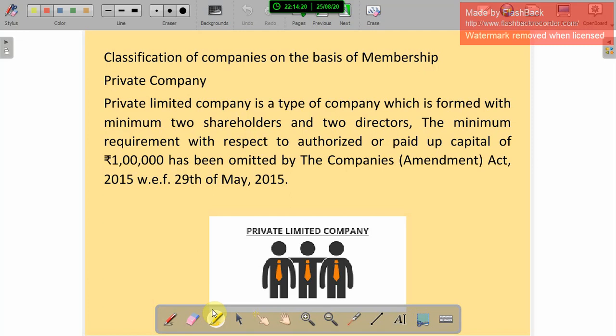A private company is a type of company which is formed with a minimum of 2 shareholders and 2 directors. The minimum requirement with respect to authorized or paid up capital is 1 lakh. The Companies Act 2015 was enforced from 29th May 2015. So a private company means a minimum of 2 shareholders and 2 directors, and the minimum paid up capital is 1 lakh.